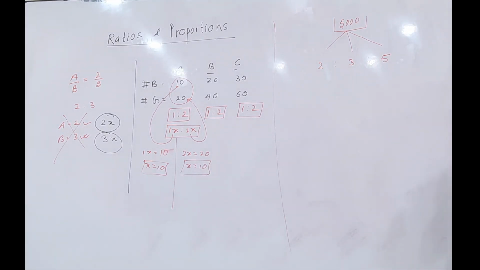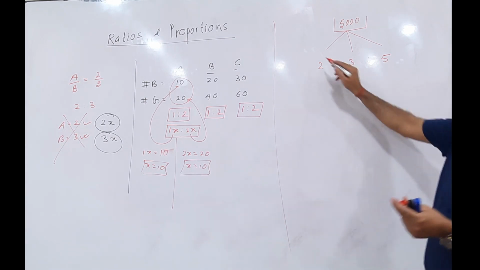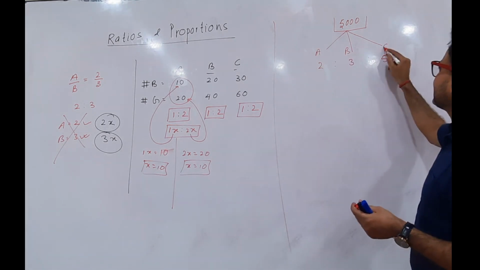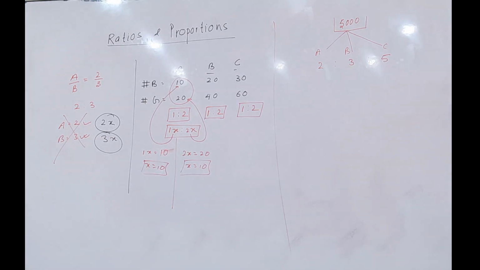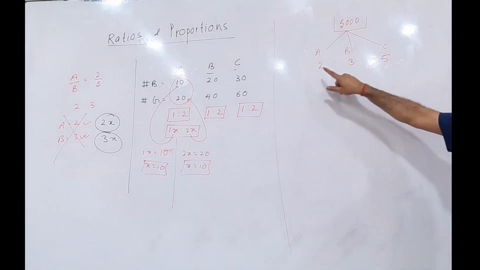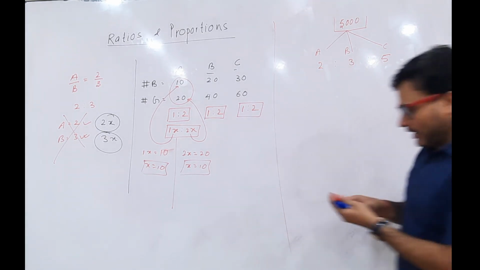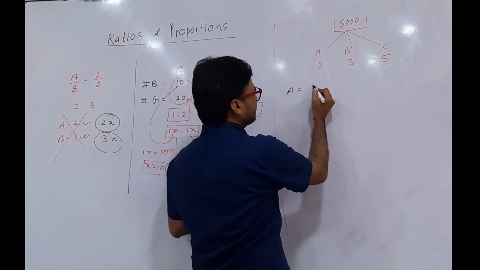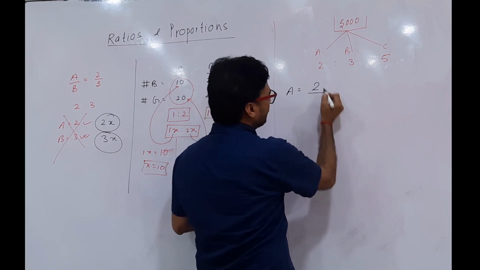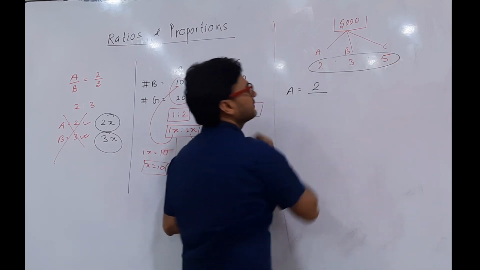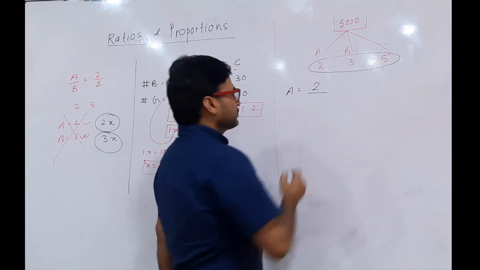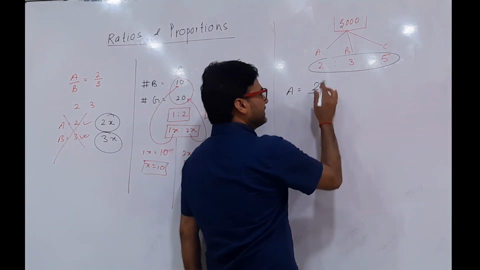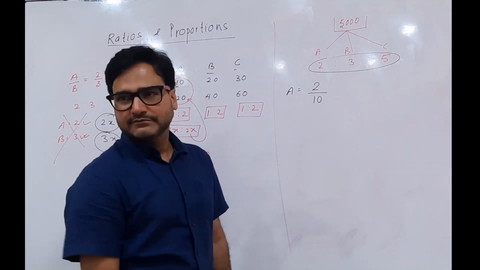Who will take more amount? Let's say this is A, this is B, this is C. C will take more: 5 parts, 3 parts, 2 parts. Now, how to find the share of A? I can see 2 parts out of the total. How many total parts altogether? 10 parts. So, out of 10 parts, 2 parts belong to A.